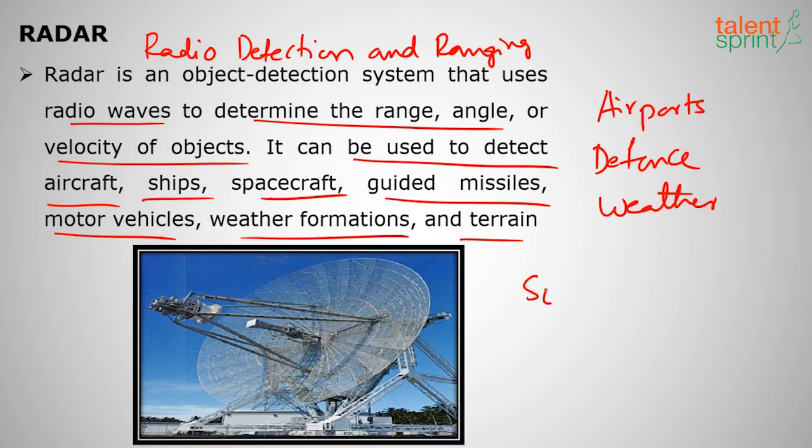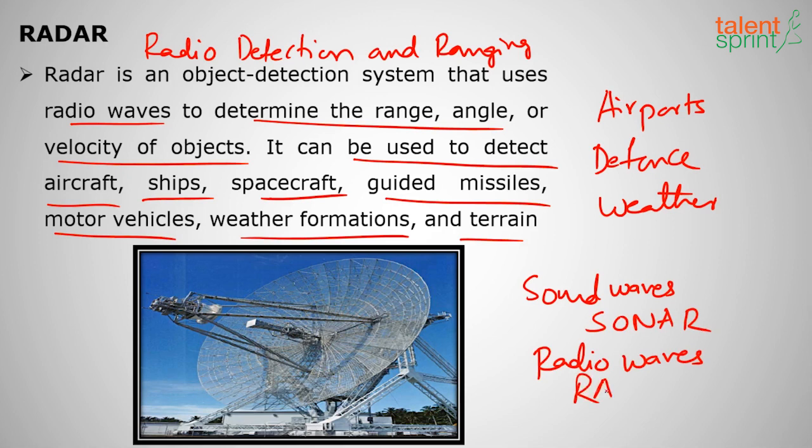For sound waves we have sonar, sound navigation and ranging. For radio waves we have radar. Okay, sonar is generally used for underwater objects, in submarines. If I want to detect any underwater objects, sonar is used. Okay, above the atmosphere we use radar.